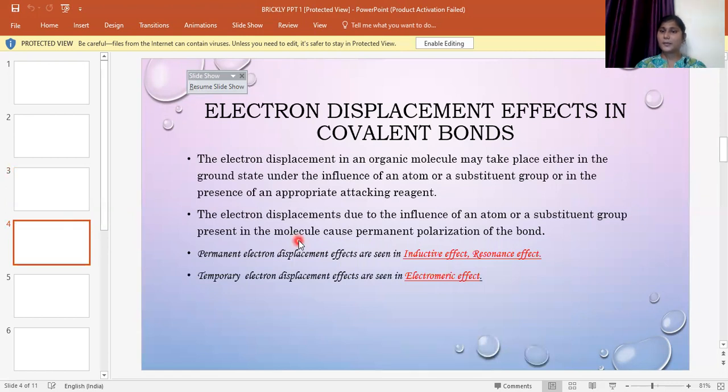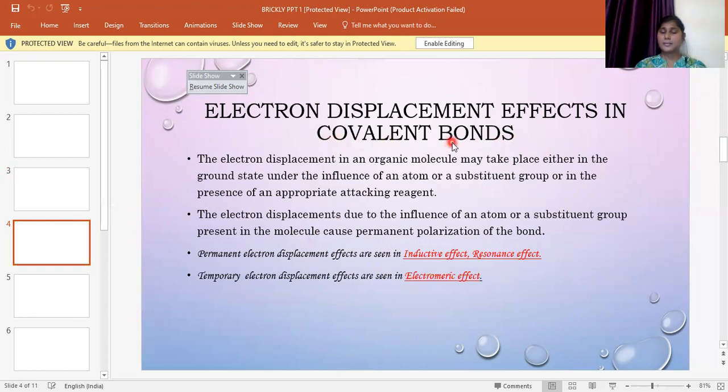There is displacement of the electron taking place in the covalent bond. Whenever there is a displacement of the electron which takes place in the covalent bond, there exist some effects. First, we will see what is a covalent bond.